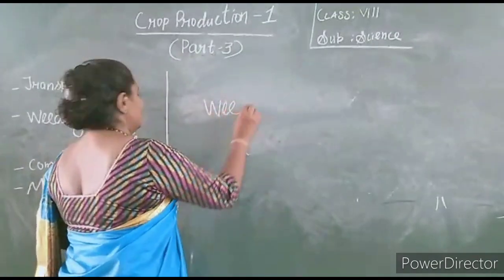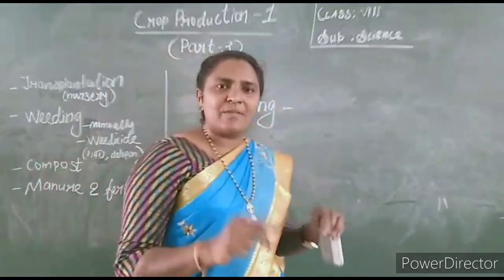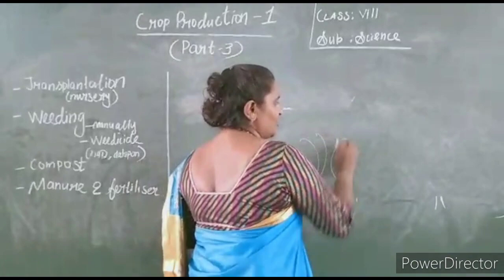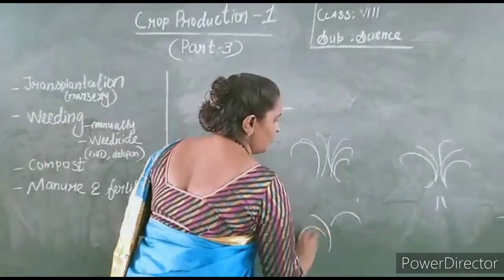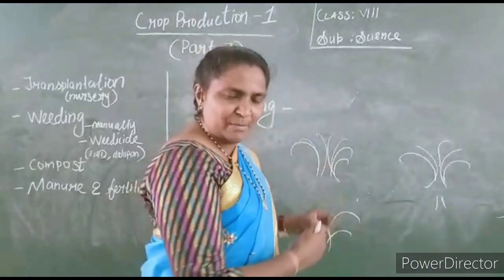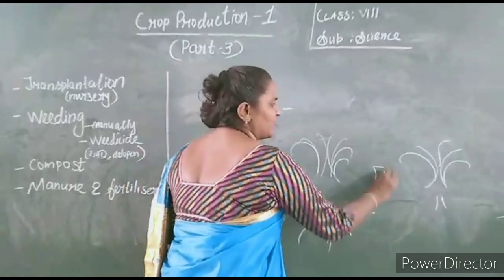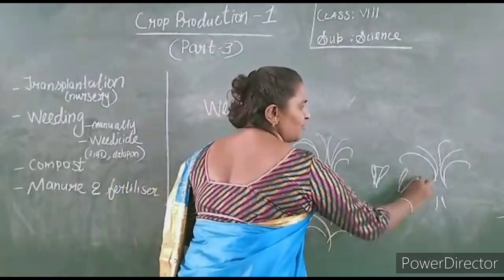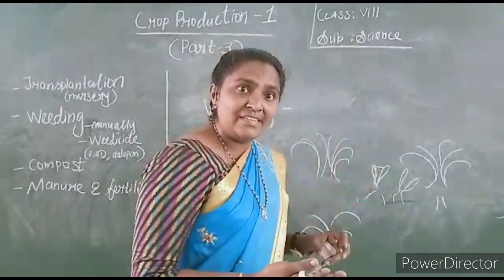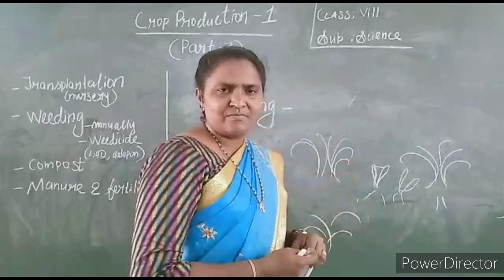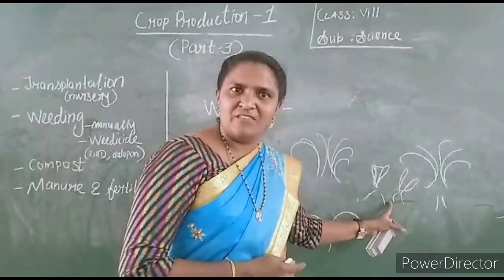Weeding. What is weeding? Removing unwanted plants. I told you we grow the plants at the proper distance, we keep the plants in the field. And what happens is, unwanted plants grow in between the crops. Unwanted plants and desirable plants grow together. It is not good to have such weeds grow.